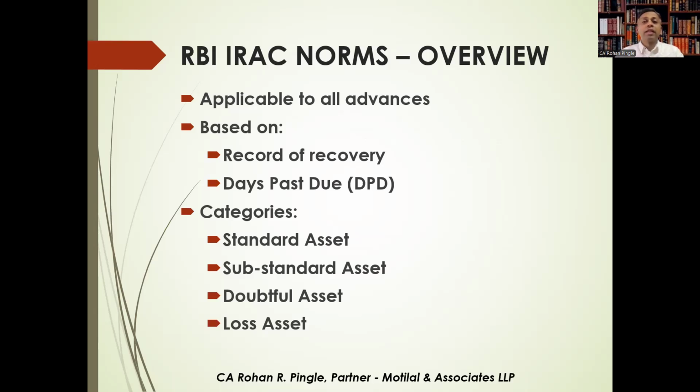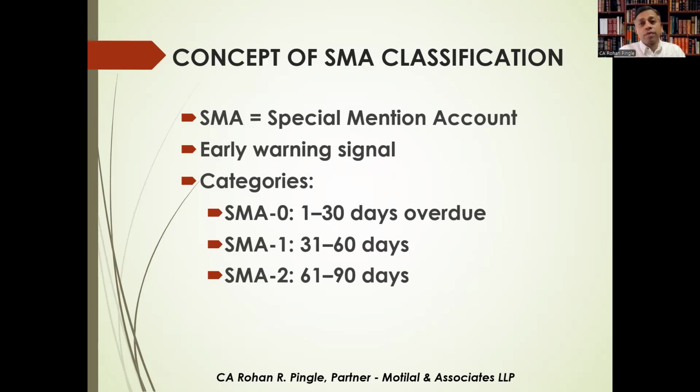Moving further, let's see the concept of SMA classification. SMA classification acts as an early stress detection mechanism before an account becomes NPA. The breakdown is SMA 0, SMA 1, SMA 2. SMA 0 stands for initial stress, SMA 1 moderate stress, and SMA 2 severe stress, and high audit focus needs to be there. Important for auditors here is that SMA 2 accounts often become NPA soon.